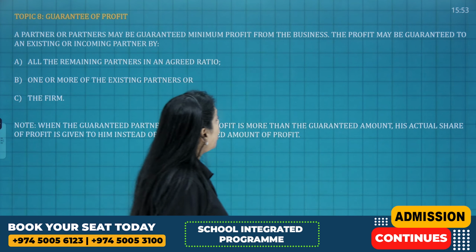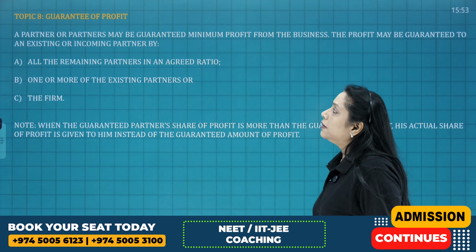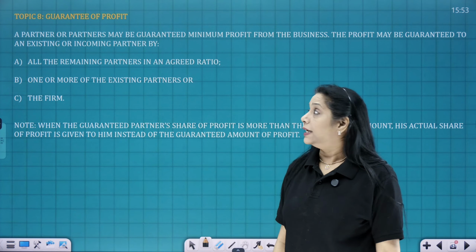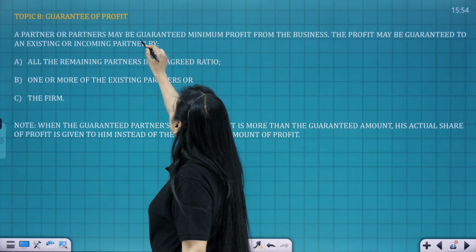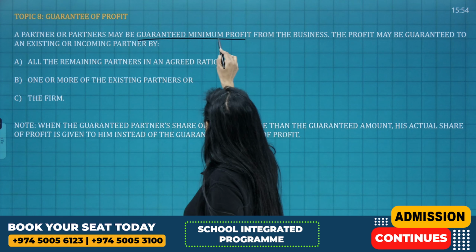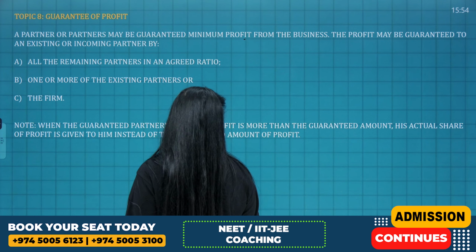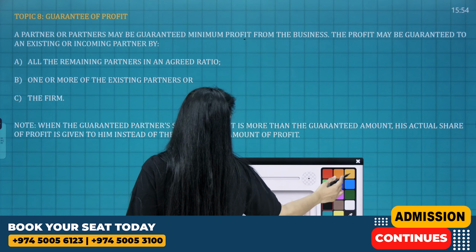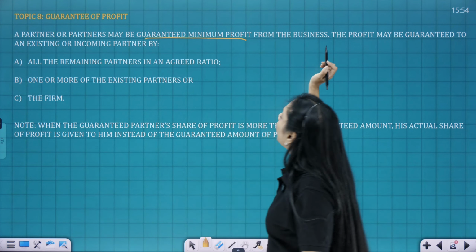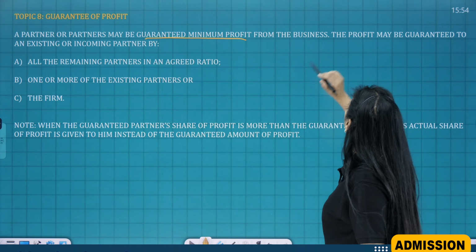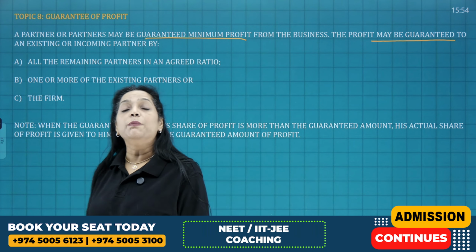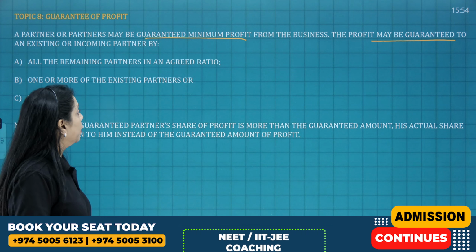Well, the last topic of this particular chapter, that is guarantee of profit. A partner or partners may be guaranteed a minimum profit from the business. The profit may be guaranteed to an existing partner, or it might be guaranteed to an incoming partner, okay?